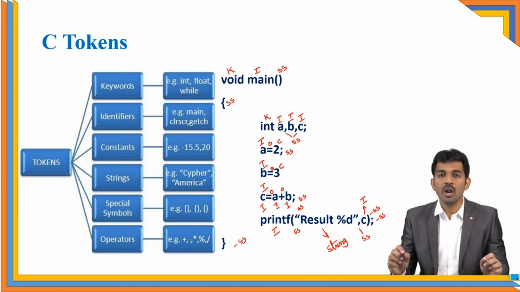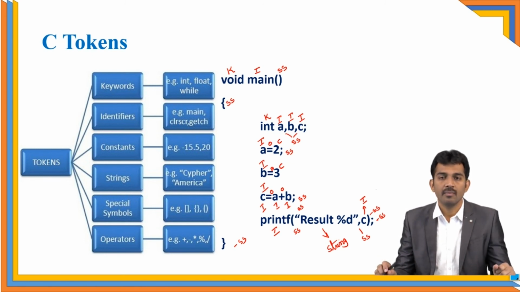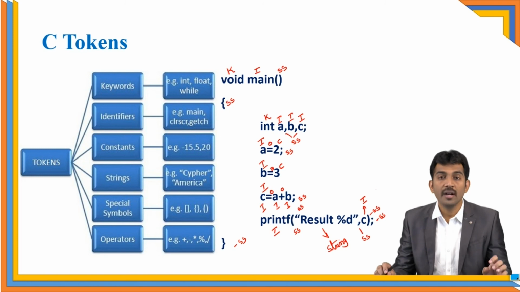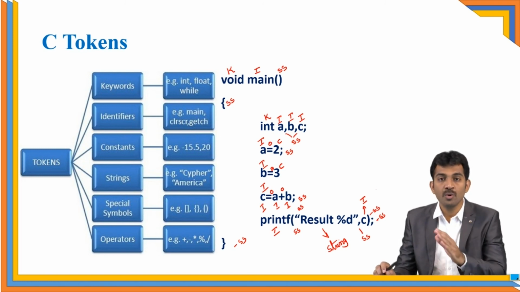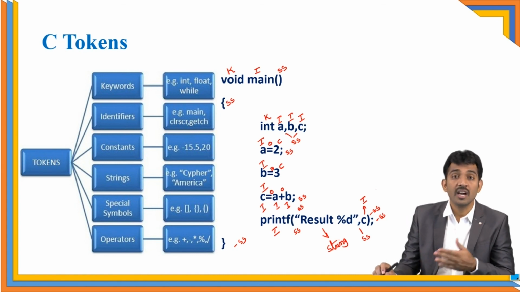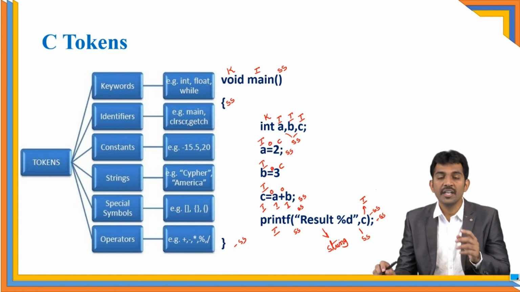See, if you observe the program, every part of your program is called one token, right? Is this clear? So even if you consider any program, you can take a program and try to analyze what the tokens in this program are and divide your program into the particular categories. Is it a keyword, or an operator, or a constant, or a string? So try to analyze, right? You can take 2 to 3 programs and write into the book, and identify what the tokens in the given program are and which category they come under.